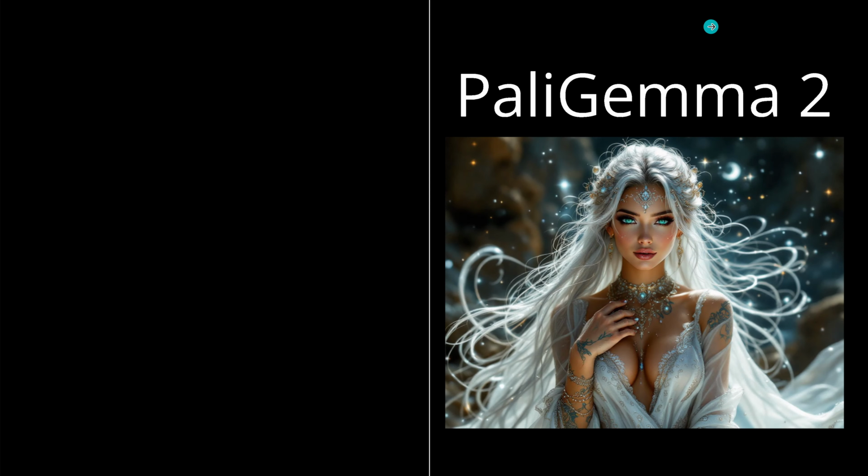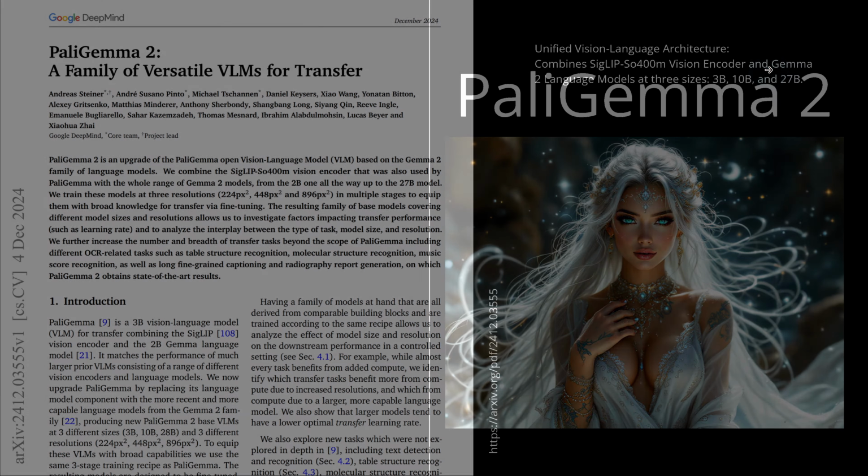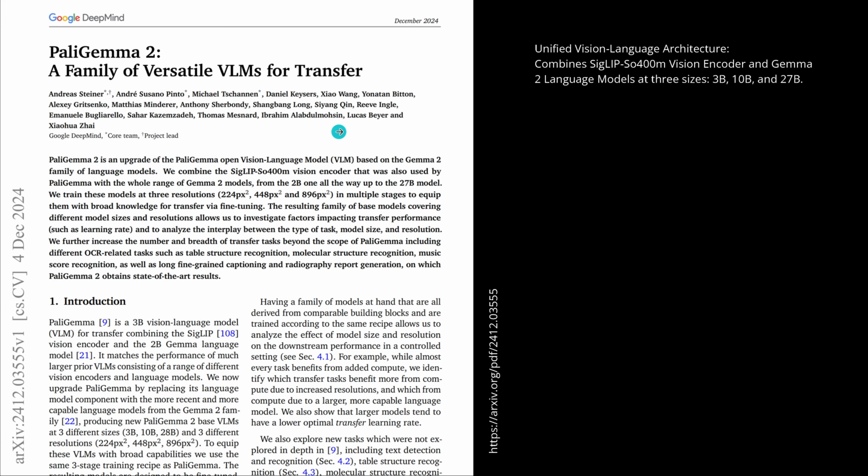So let's talk about PaliGemma 2. And I think this is a really interesting, beautiful new AI model, also by Google. Yesterday the paper was published, PaliGemma 2, a vision language model especially for transfer. And I have to tell you, this is a very special AI model with a very specific orientation towards, let's call it, scientific application. You might say, why?